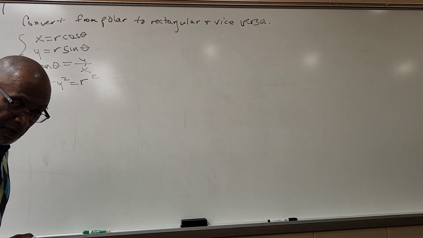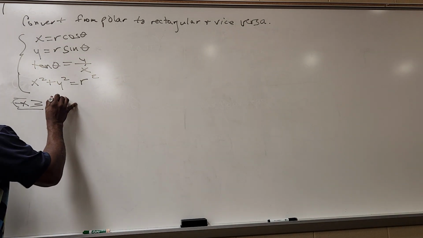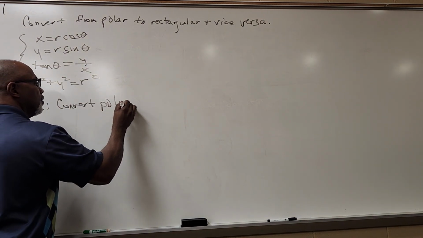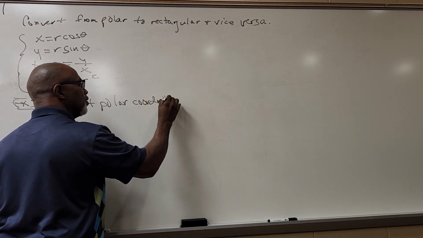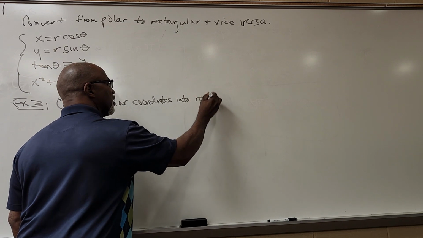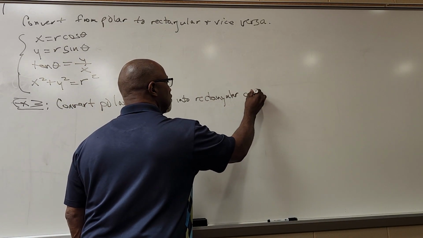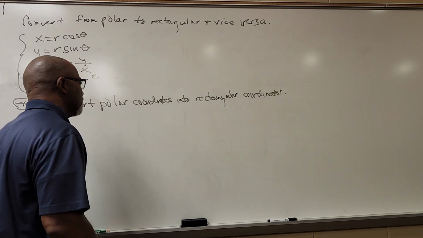They want us to convert the polar coordinates into rectangular coordinates. Okay?